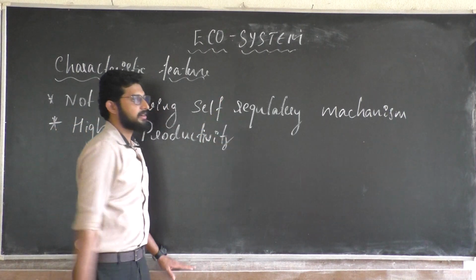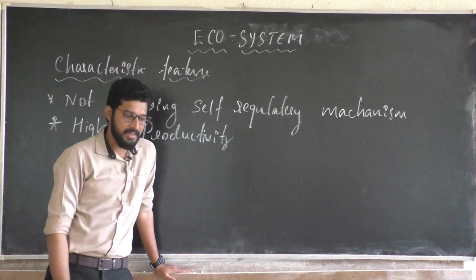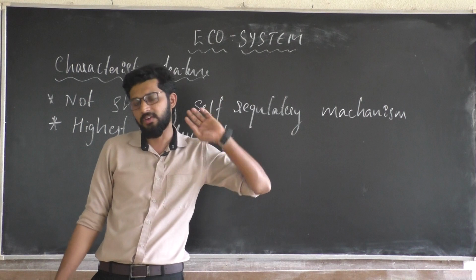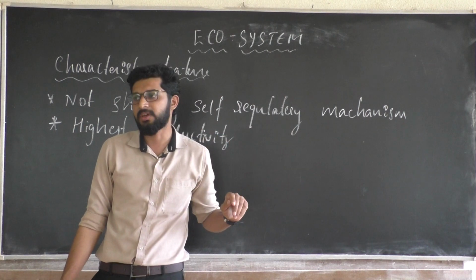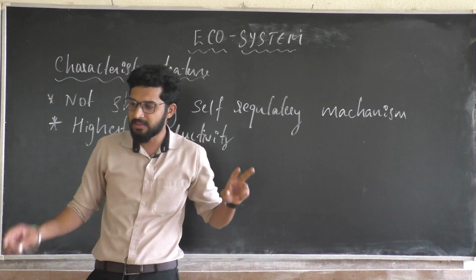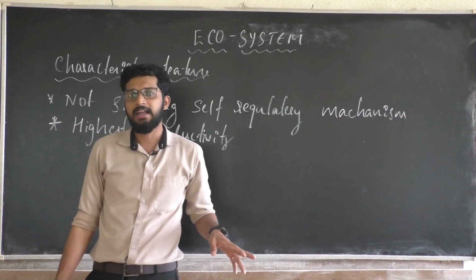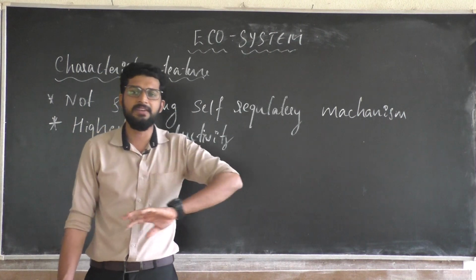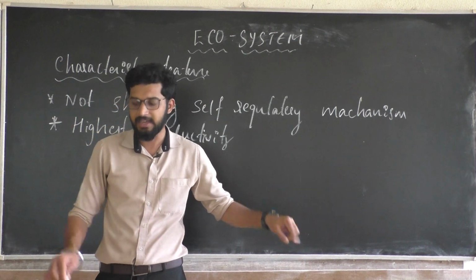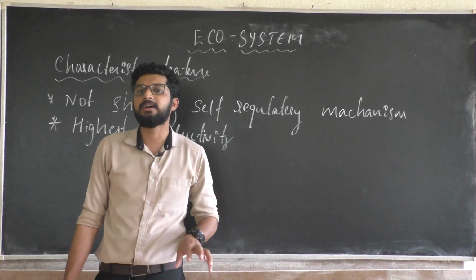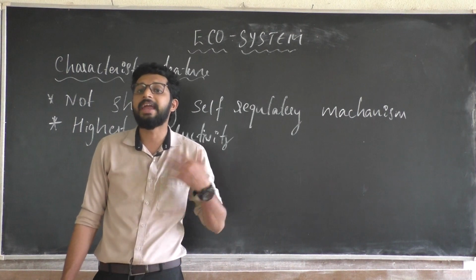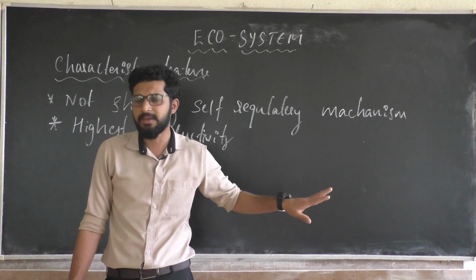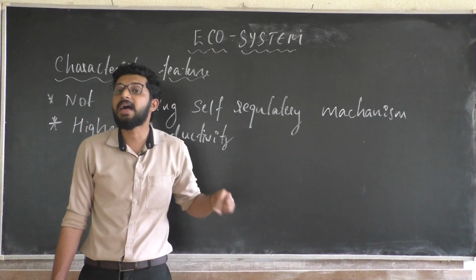If you are growing some vegetable in your farm, or you are growing a vegetable in some forest where you are not going to maintain that, there is a difference. Where you are maintaining the crop in your field, there is a greater productivity, greater will be the yield, but in forest or jungle it will be very less because threats are more.